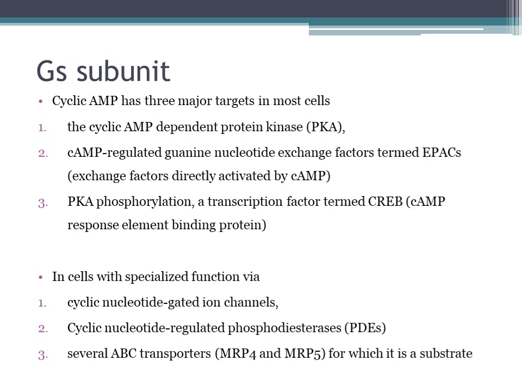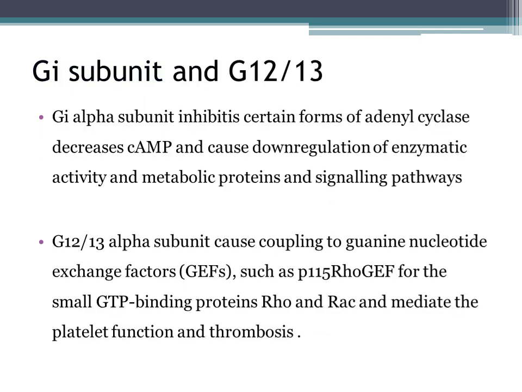However, in cells with specialized function, this cAMP can also act on cyclic nucleotide gated ion channels, cyclic nucleotide regulated phosphodiesterases, and several ABC transporters such as MRP4 and MRP5, for which cyclic AMP is a substrate. Coming to the GI subunit, it will inhibit adenyl cyclase and decrease cAMP, and it will cause downregulation of enzymatic activity, metabolic proteins, and signaling pathways.